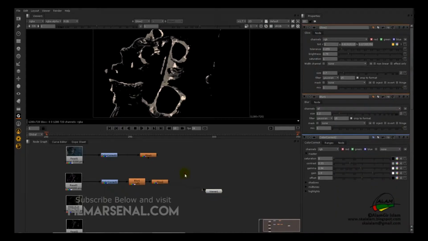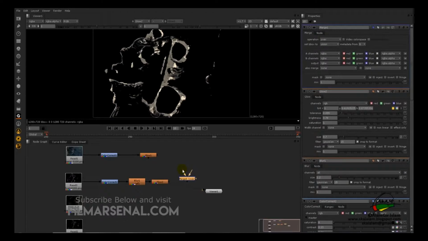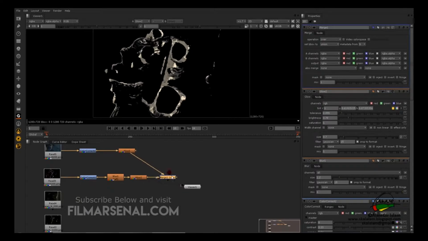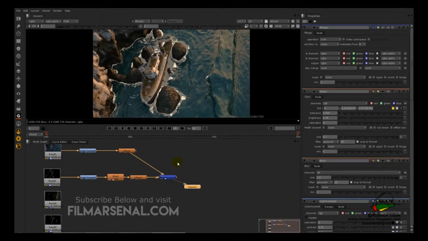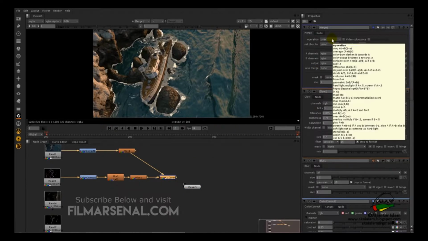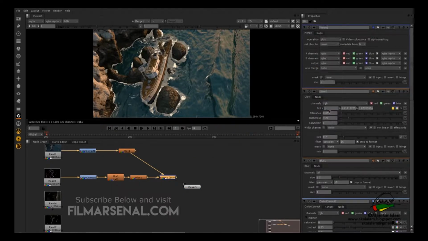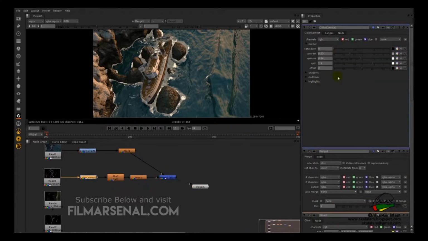So we'll drop a merge node by hitting M, connect A to the glow of the foam and connect B to the scene. Select the merge, and if we hit 1 we'll have this, and under operation I'll select plus. Okay, so I might want to readjust the color correction, brighten it up.